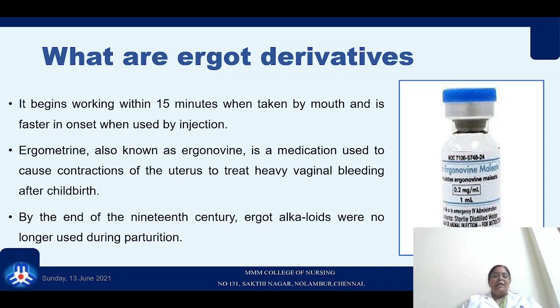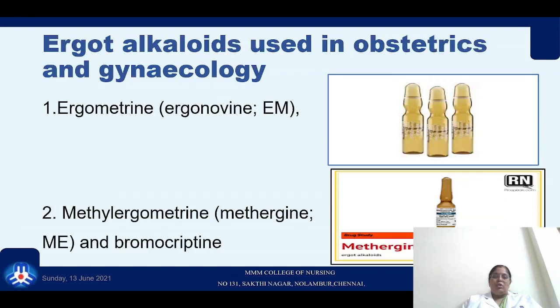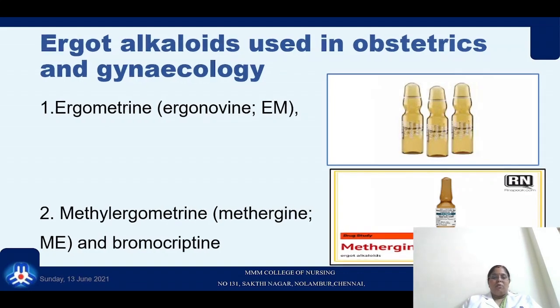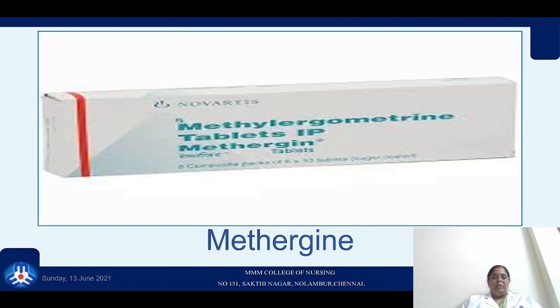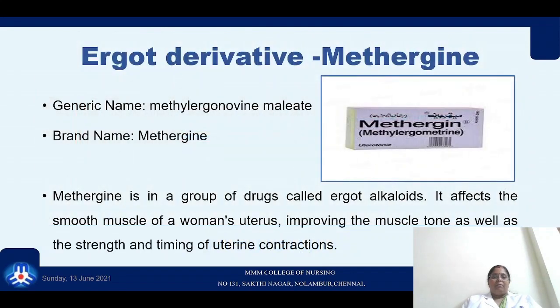By the end of the 19th century, ergot alkaloids were no longer used during parturition. The commonly used ergot alkaloids in obstetrics include ergometrine, otherwise called ergonovine, methylergometrine, and bromocriptine. This is the drug which is available in the market as Methergine. Usually Methergine comes under the name methylergonovine maleate.